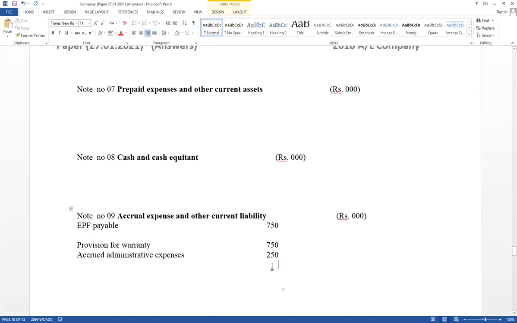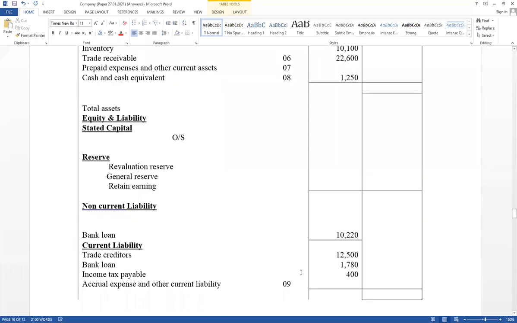But think about accrual expense and other current liability. Here total amounts. Therefore, total amount equal 1,750. That value should be included under note number 9. 1,750 as accrual expense and other current liability. Financial position 1,750. Right. Think about step first one, additional information. Second one, trial balance. Third one, workings. Fourth one, notes. Step number 4, complete.